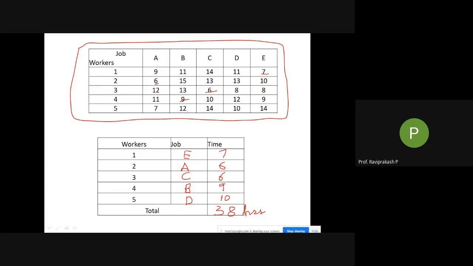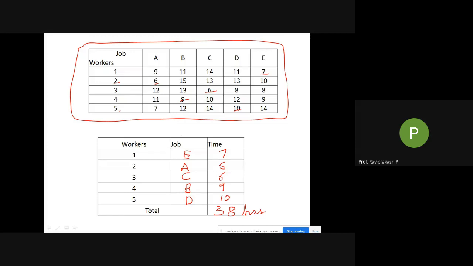So similarly for d, it is 10. Here 7 is there. But I'm giving 10 because this particular person is already doing job A. Worker 2 is already doing job A. So you cannot give the fifth person job A. So to avoid this dilemma, we have to do this.